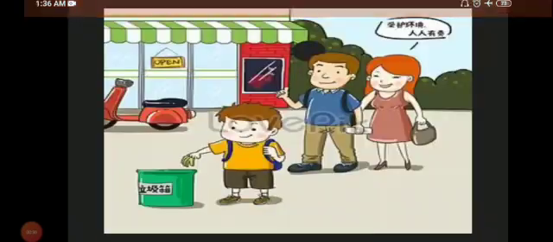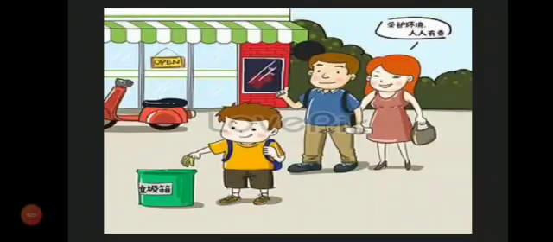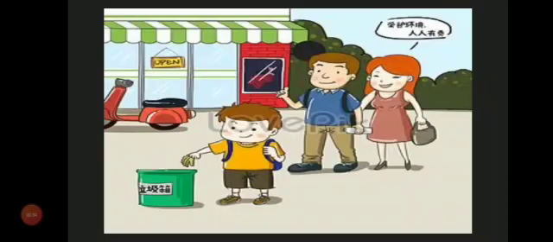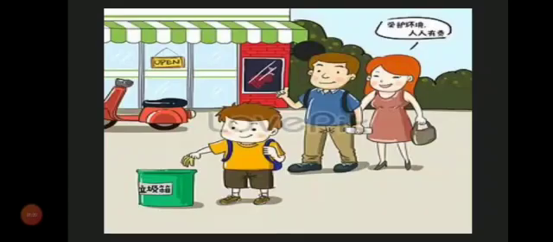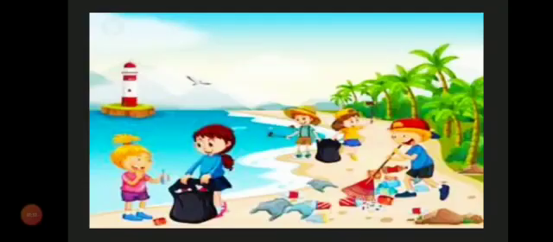Think about it. Now, there is another kid. He is throwing the rubbish in the dustbin, and you can see that the environment is very healthy. So it is the biggest difference between these two boys. This boy is making the environment dirty. He is making the earth dirty. And now this boy is trying to make the environment better. So it is our responsibility to do this kind of work. We should not follow what this boy is doing. We have to make our environment good and healthy like this one boy.